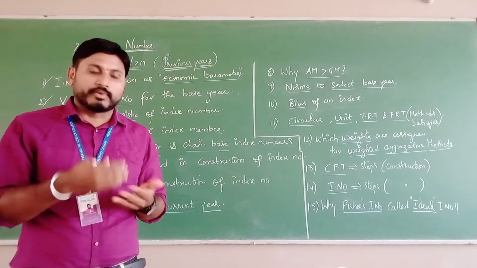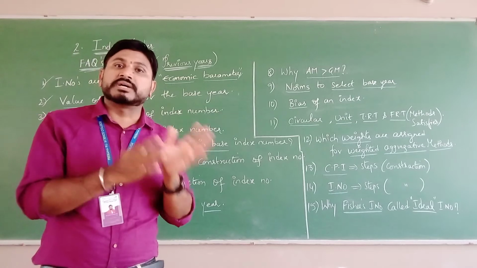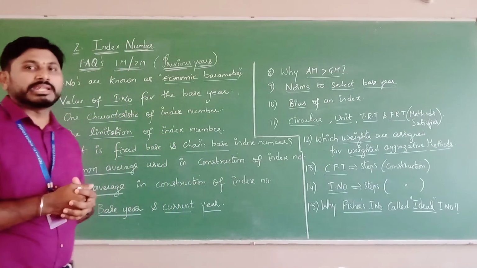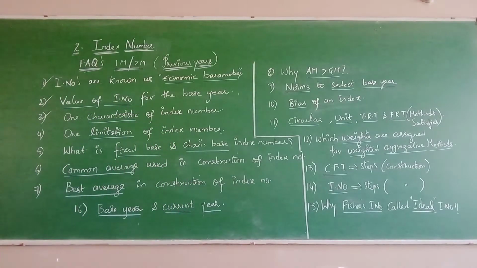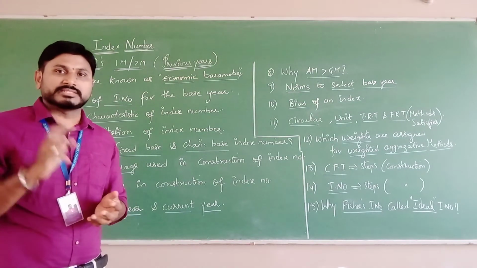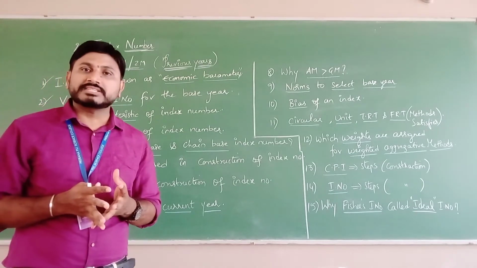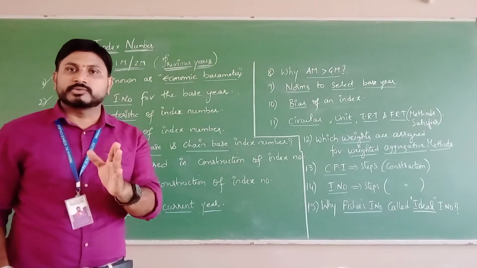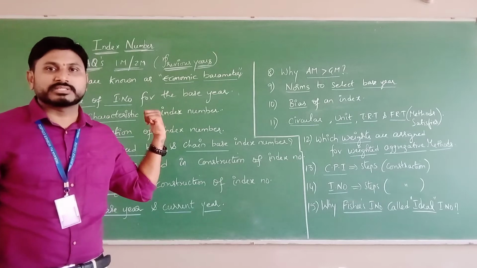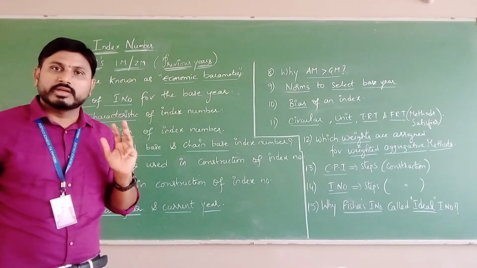That is the reason for measuring the rates and ratios we convert them into percentages. Remember. So index numbers we compute in terms of percentages. That is the second characteristic. And the third one is it always facilitates comparison. For comparative study, index numbers are definitely very useful. So these are the 3 characteristics of index numbers.